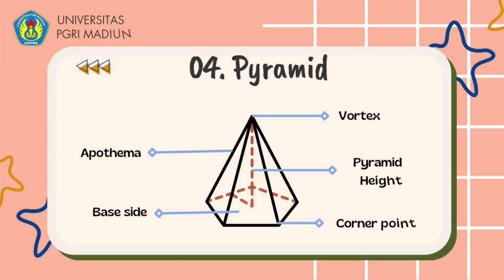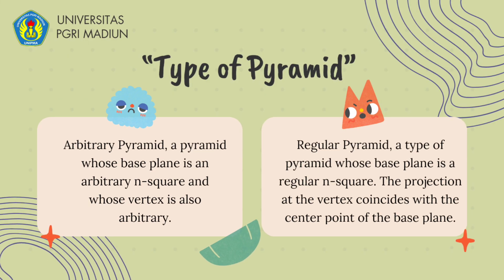For the pyramid. A pyramid is a space bounded by a face N and several triangles with a common vertex outside the plane of the facet N. Now, consider the following example of a pyramid drawing. The line in the middle is called the height of the pyramid, while the point above is called the top point or vertex. Next, types of pyramid.